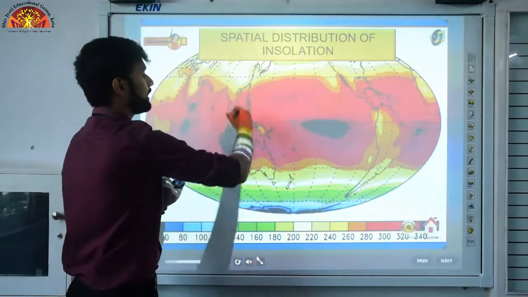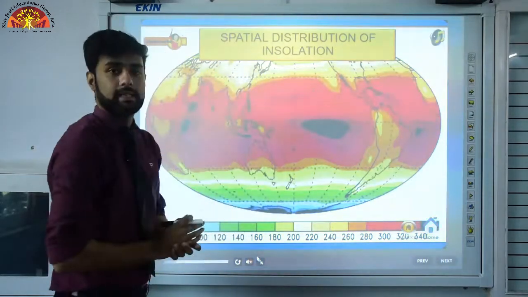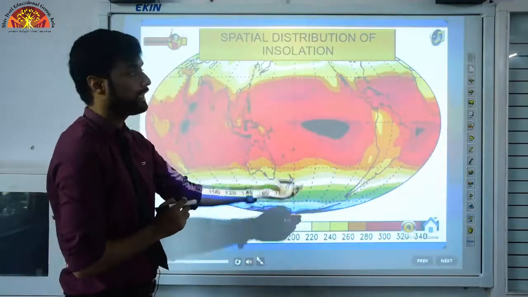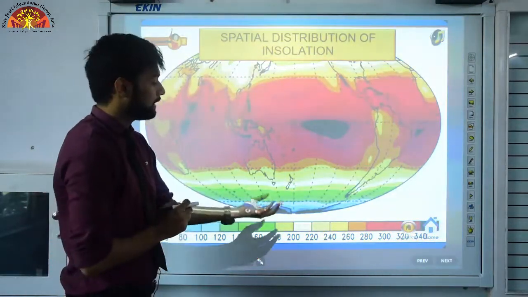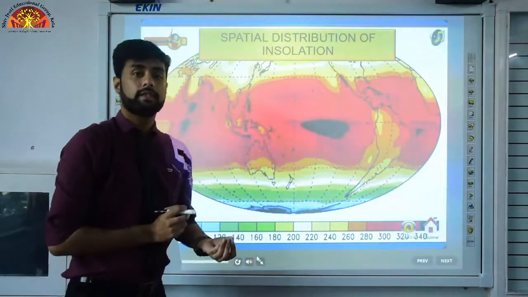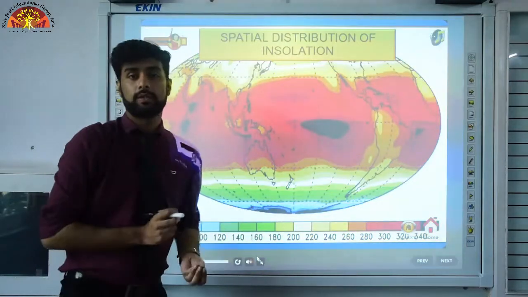That is why this area in particular gets heated up very well, and these other areas receive less sunlight and heat. And now if we talk about our Antarctic areas and Arctic areas, what happens? These areas receive less to no amount of heat, almost no amount of heat is received by these areas, hence these areas are very, very cold.